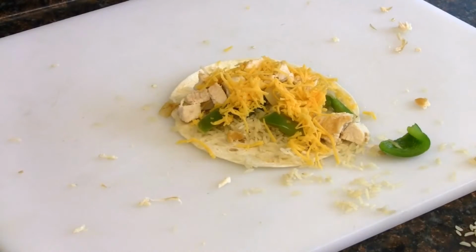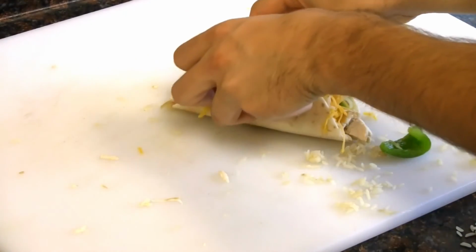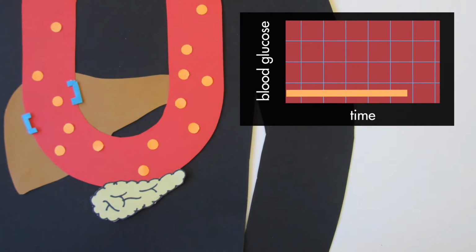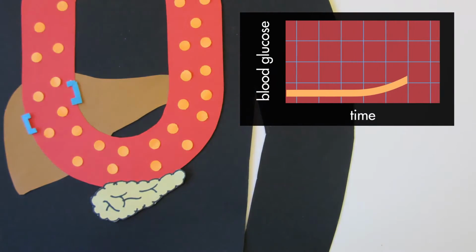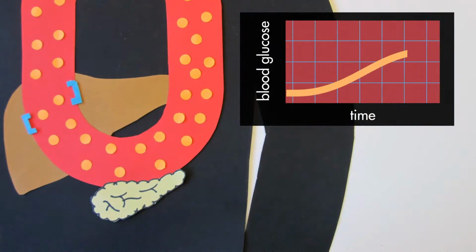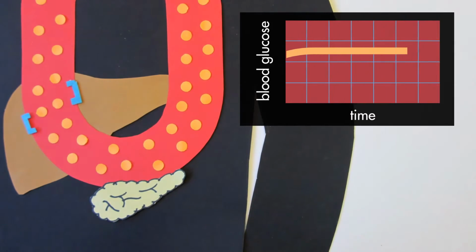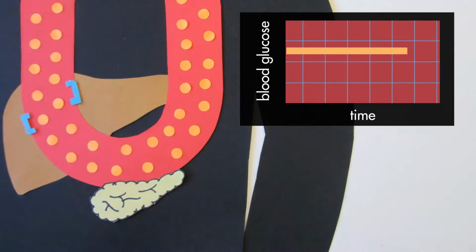Now let's look at a specific example of homeostasis using a hormone many of you may have already heard of: insulin. Let's say a person eats a meal. As the food is digested and glucose is absorbed into the bloodstream, blood glucose levels begin to rise. It is important for this glucose to be removed from the blood, otherwise it may cause damage to important organs such as the liver, brain, and kidneys.